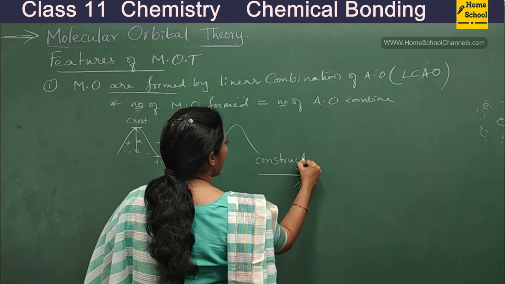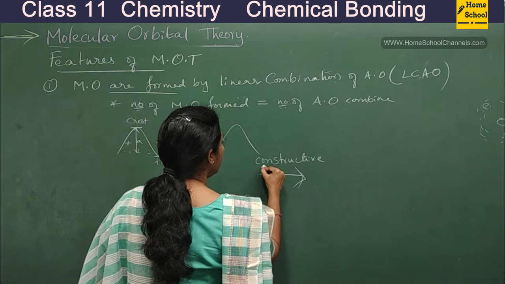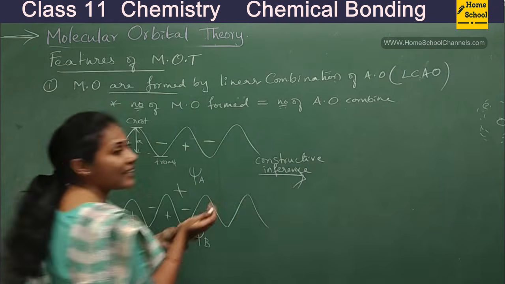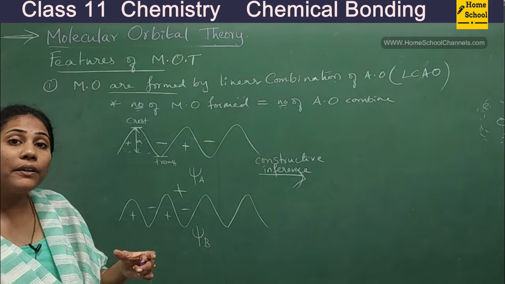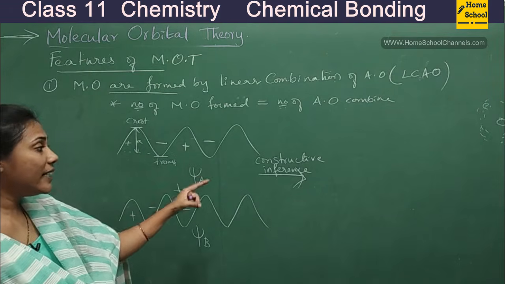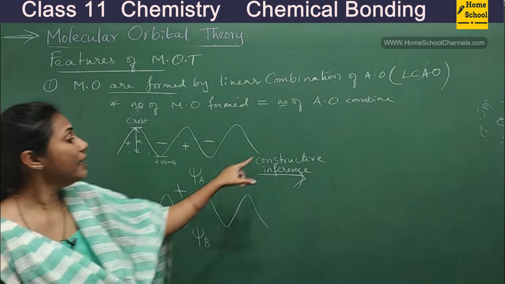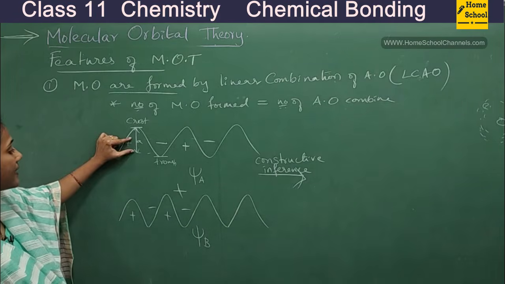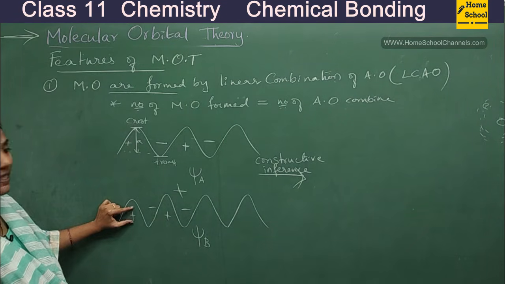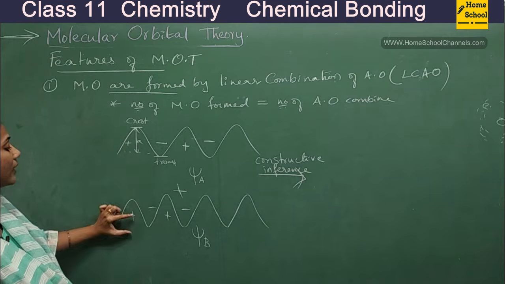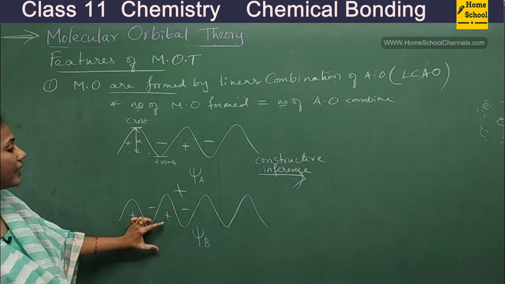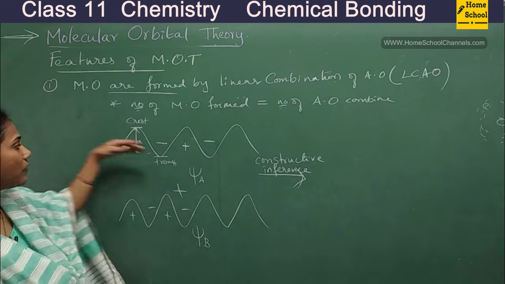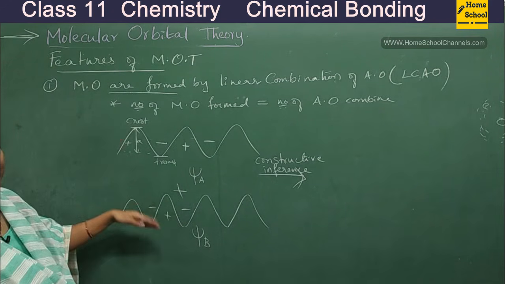All this you will learn in physics. Two waves can combine in two different ways. One is constructive interference, addition of waves, in the sense plus falling on plus, crest falling on crest, trough falling on trough. We call this combination in phase.